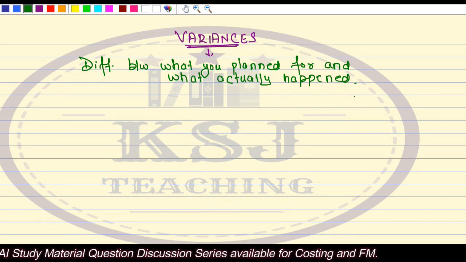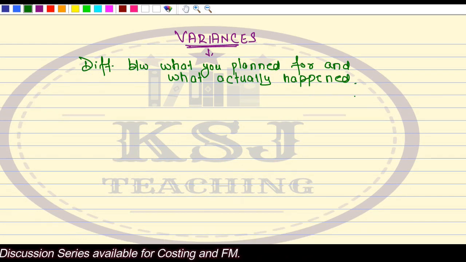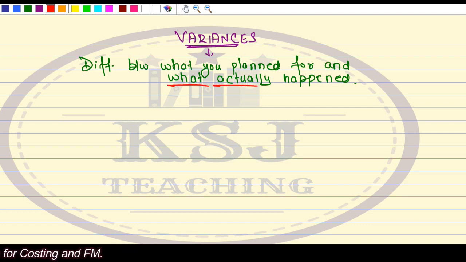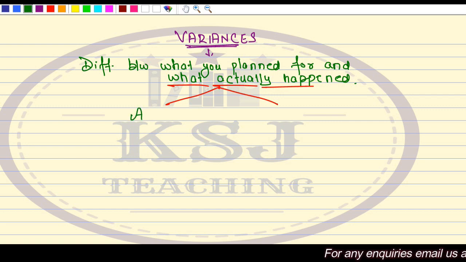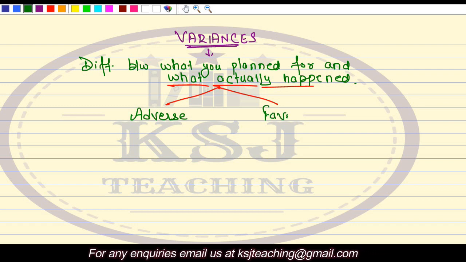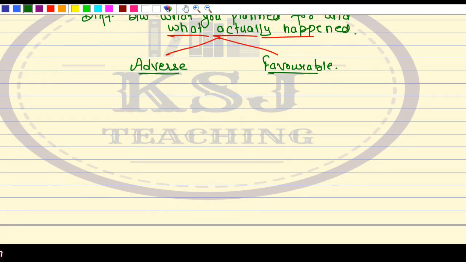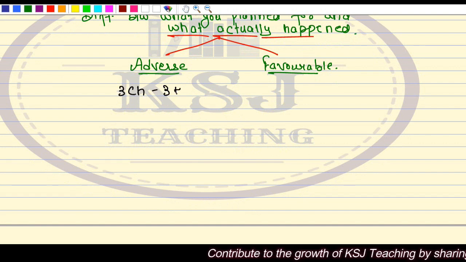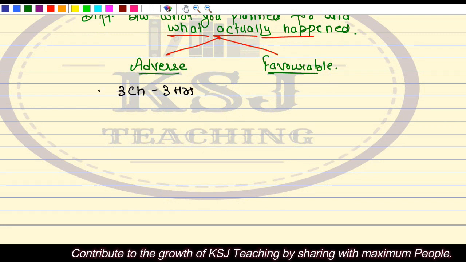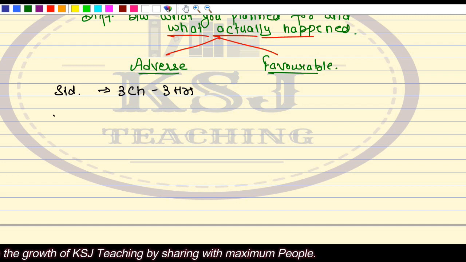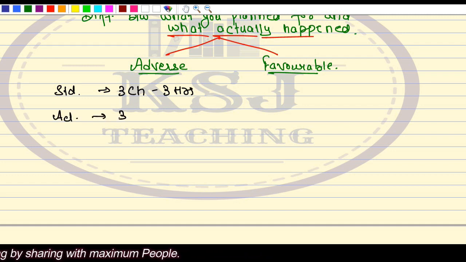Clear? Now, when we talk about variances, sir, we have two types of variances. One is adverse variance, and the other one is a favorable variance. So what is an adverse variance and what is a favorable variance? Adverse variance is, in the above example, like you planned for 3 chapters in 3 hours. This is your standard. And what actually happened? Actuals: 3 chapters in 5 hours.